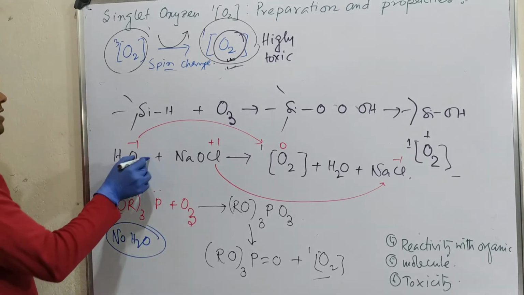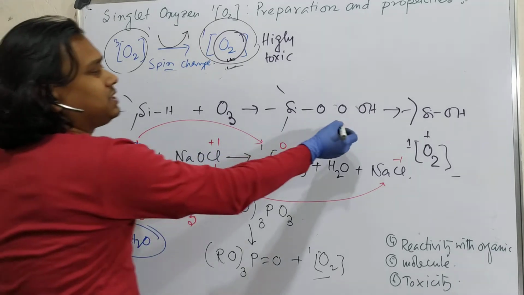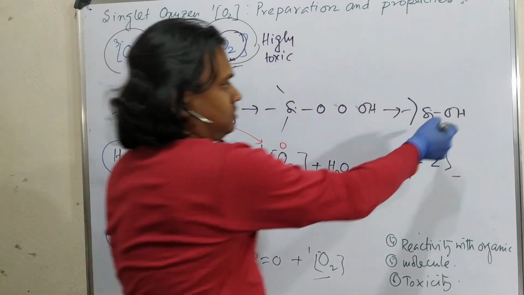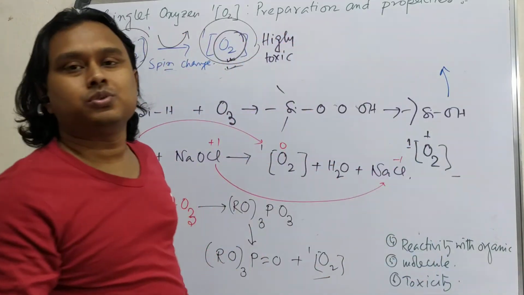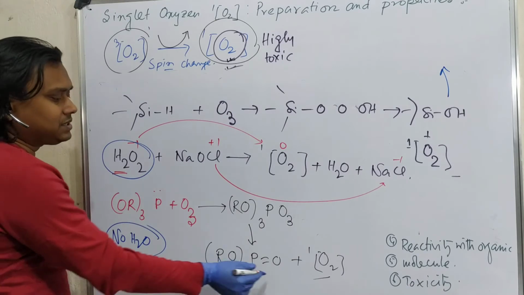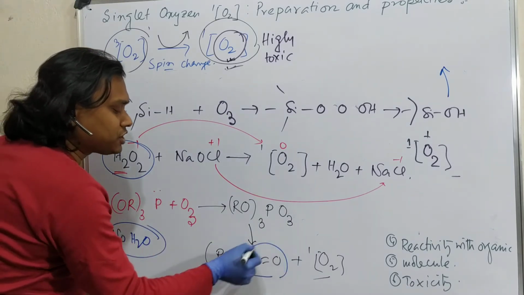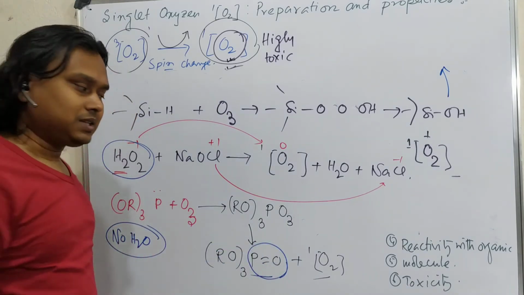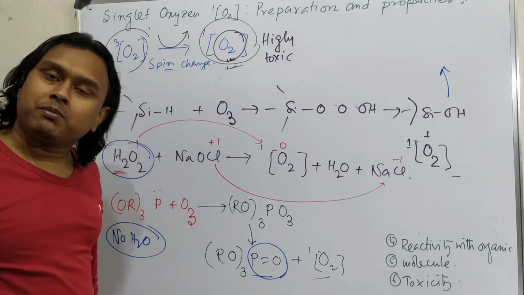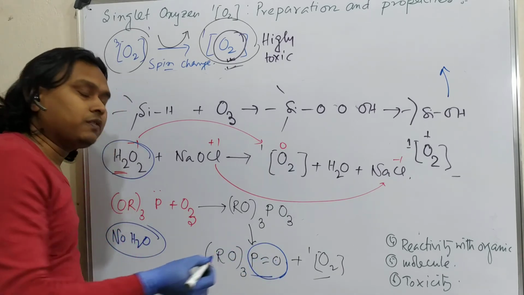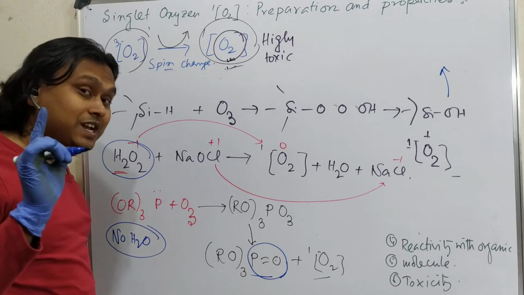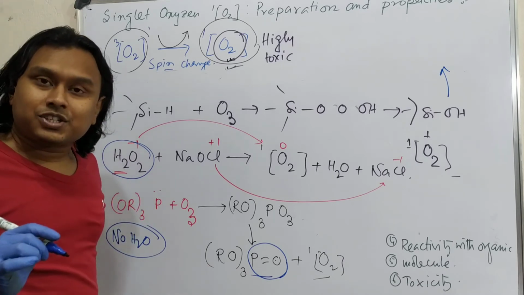Okay, what do I mean? Hydrogen peroxide means water. Sometimes this can undergo dehydration to produce water. There are lots of possibilities, but in this case it is not possible. And remember, P=O bond formation is very stable because of the d-pi p-pi back bonding, p-pi of oxygen and d-pi of phosphorus, and this is one of the things to remember, students, in the Wittig reaction.